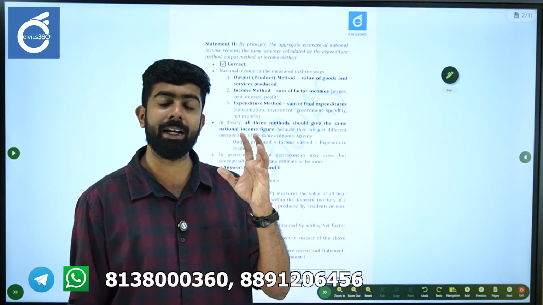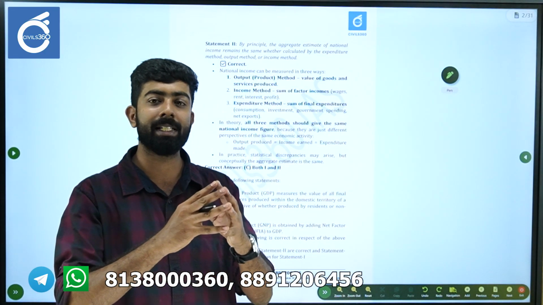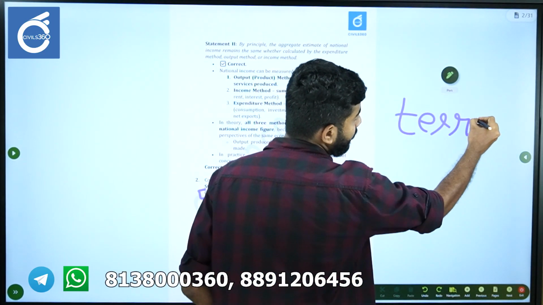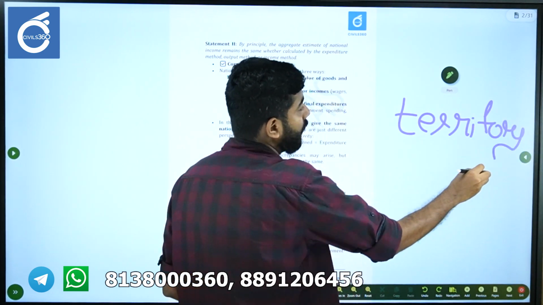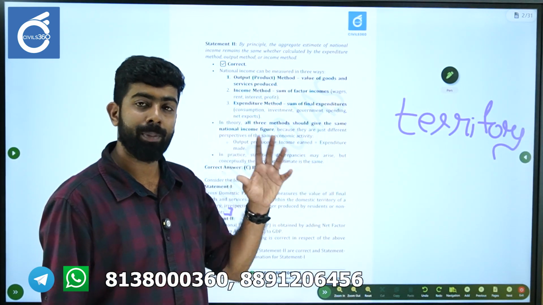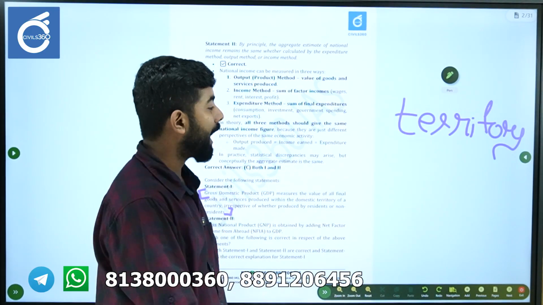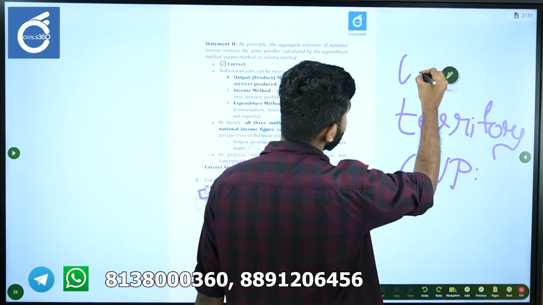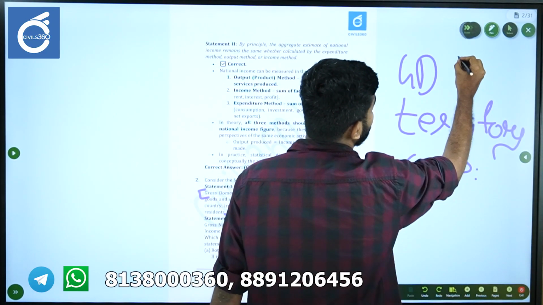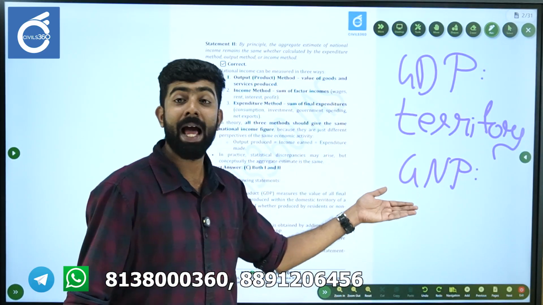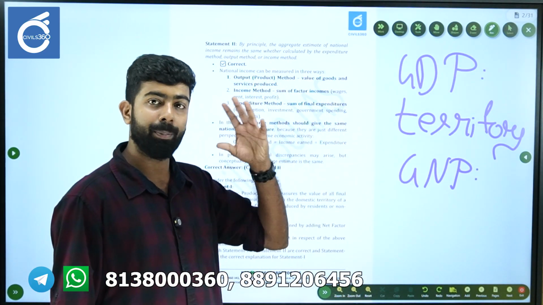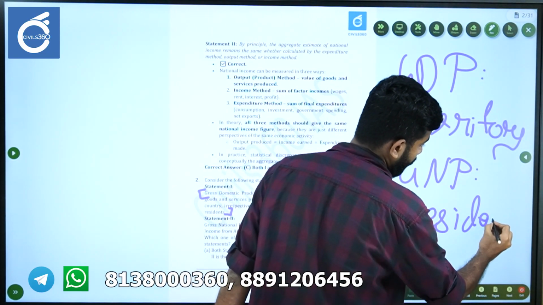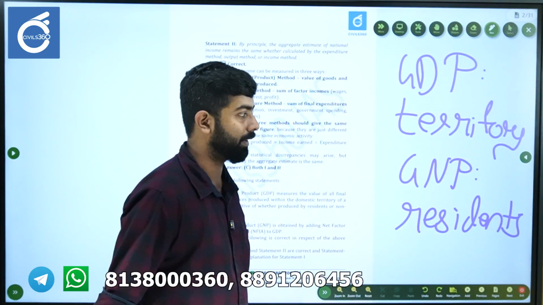Okay, so GDP is something that actually measures everything which is included in the territory, right? So what matters for GDP measurement is actually territory. And there is the concept of gross national product. For gross national product, the main criteria or the main focus is on residents of that country.